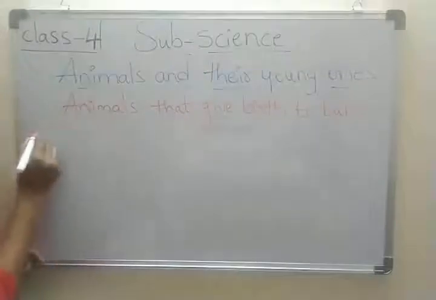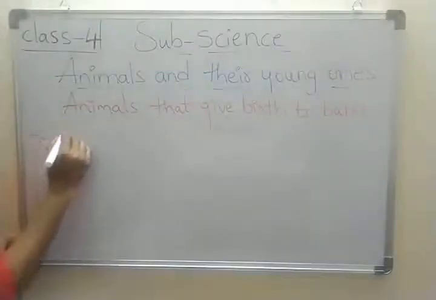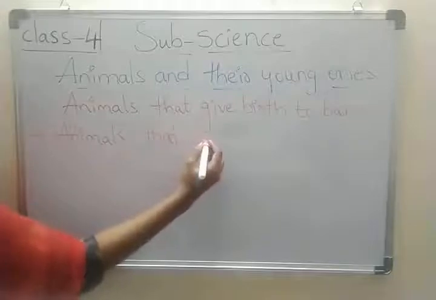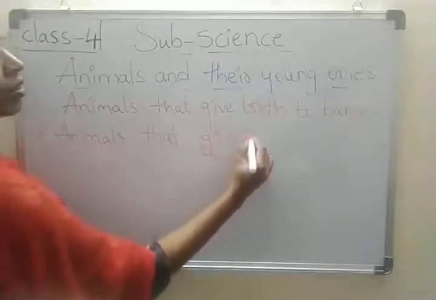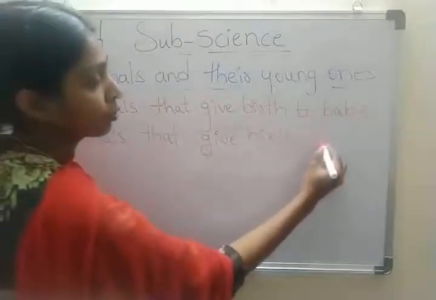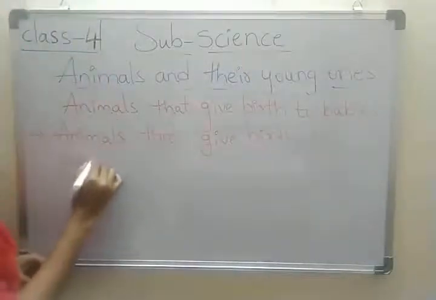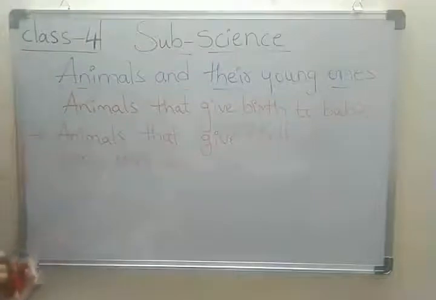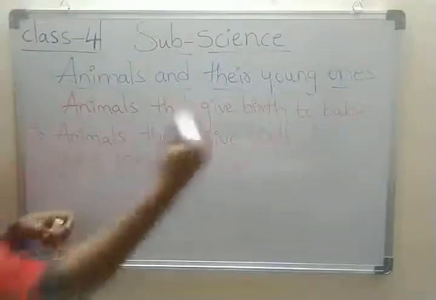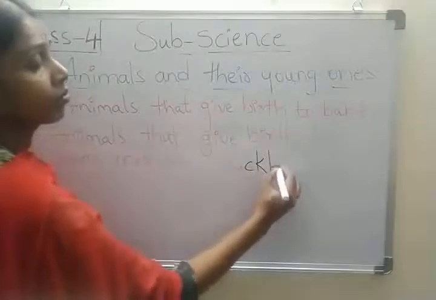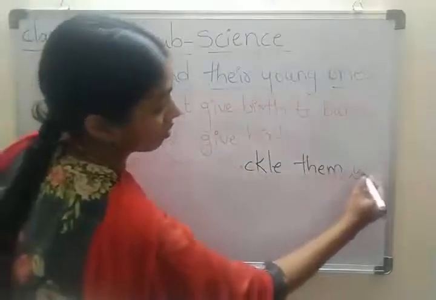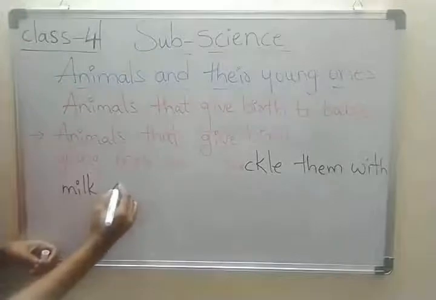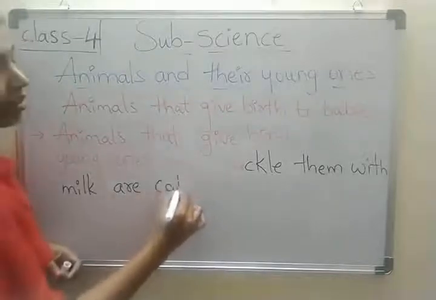Children, please note down the definition of mammals. Animals that give birth to young ones and suckle them with milk are called mammals.